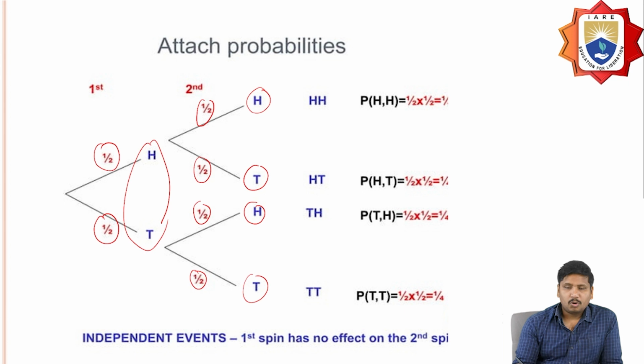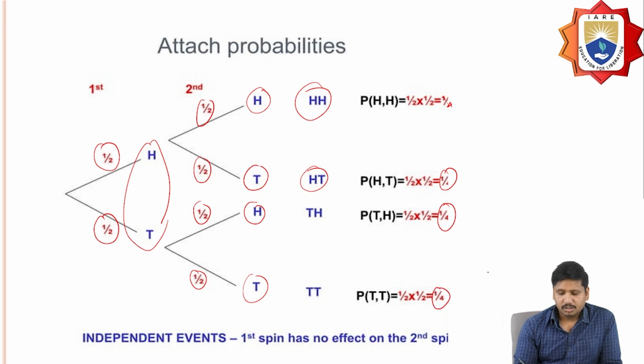Now what is the probability of getting both heads? That should be multiplied, 1 by 2 times 1 by 2, so that should be 1 by 4. And similarly, the probability of getting one head and one tail should be 1 by 4, and all the probabilities should be 1 by 4.